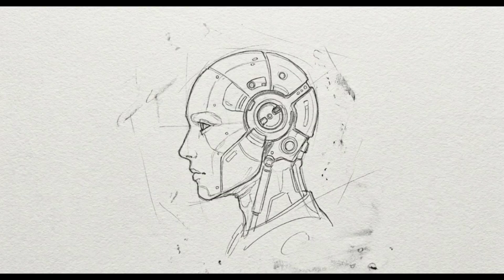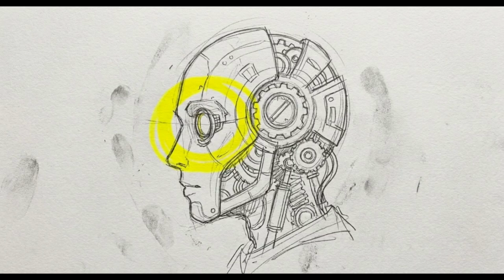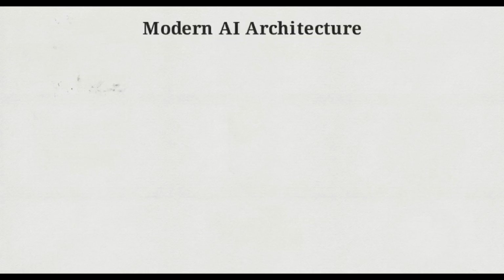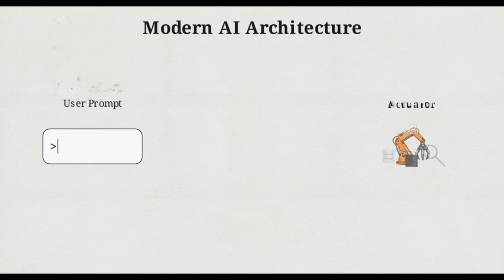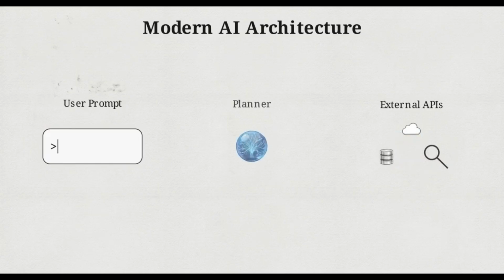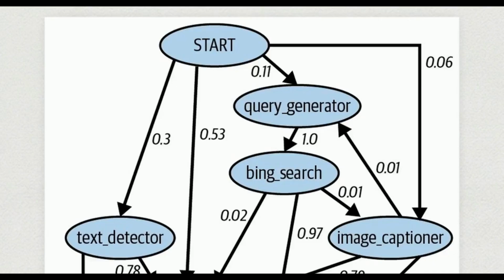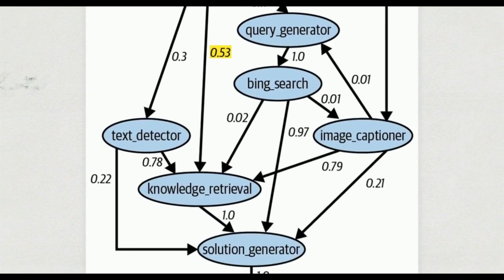In computer science, an artificial intelligence agent is classically defined by three components: sensors to perceive an environment, a planner to make decisions, and actuators to alter that environment. In a modern AI architecture, the user prompt acts as the sensor. The external APIs act as the actuators. And the language model itself serves as the central planner. This node diagram illustrates how that planner evaluates its options. The model generates probabilities for different actions, routing the system down specific execution paths based on statistical likelihoods.